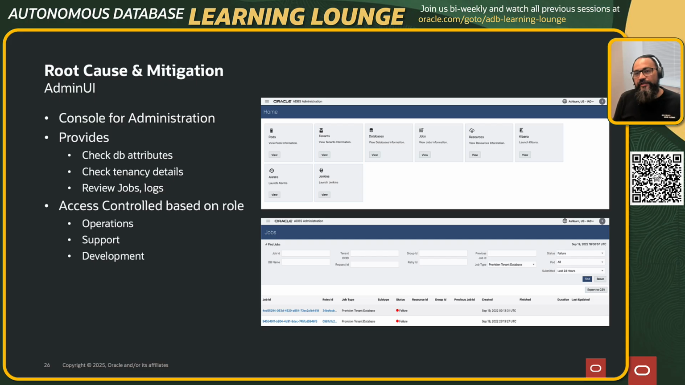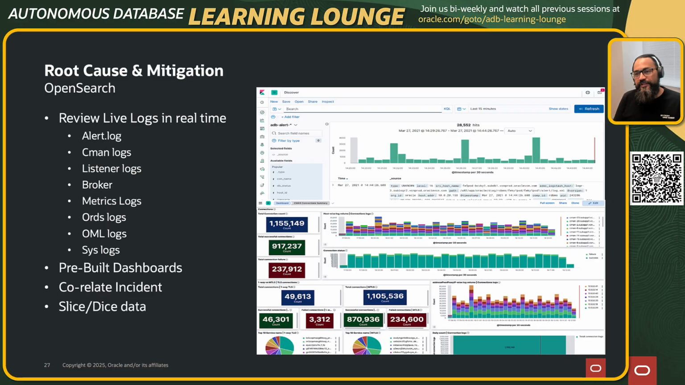The other awesome thing that we have is this OpenSearch system. As you know, this is super important for running and diagnosing. You are constantly streaming all these logs. We have alert logs, CMAN logs, all the logs which are typically required for diagnosis, all pumped in here. And I'm sure a lot of you have used an ELK kind of system. This helps us find out what's going on in the backend, and it gives the developer a complete view of what's happening.